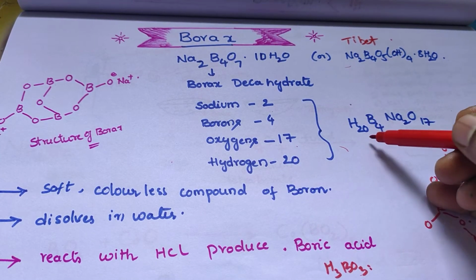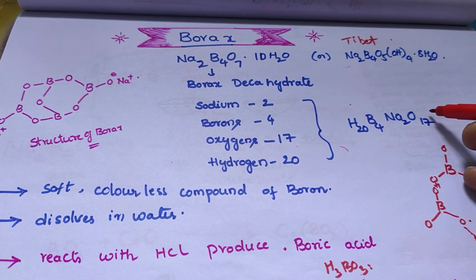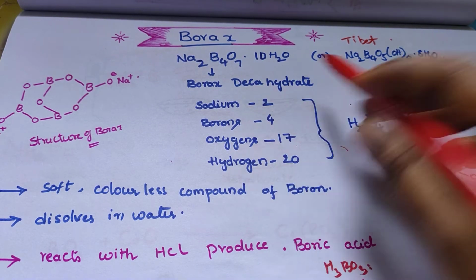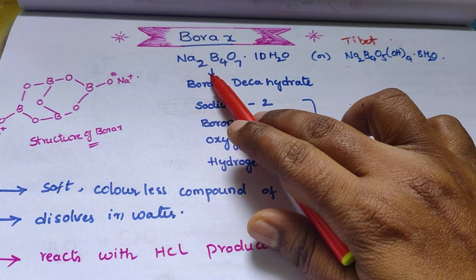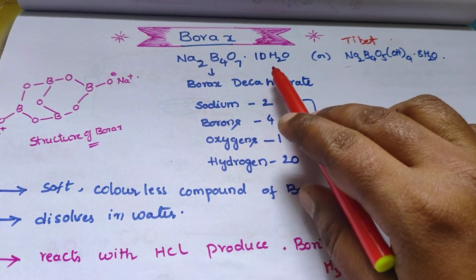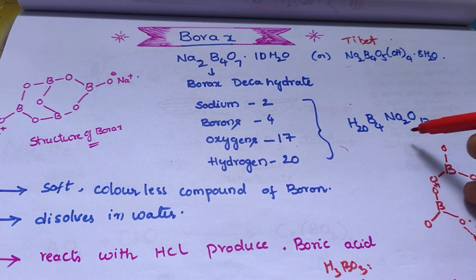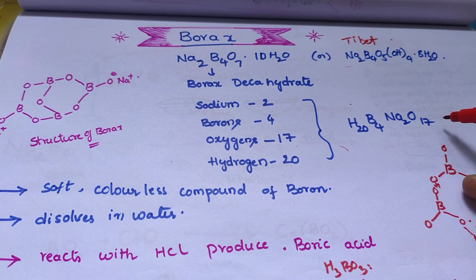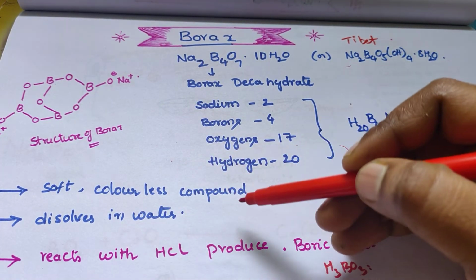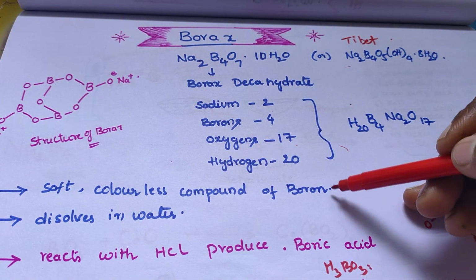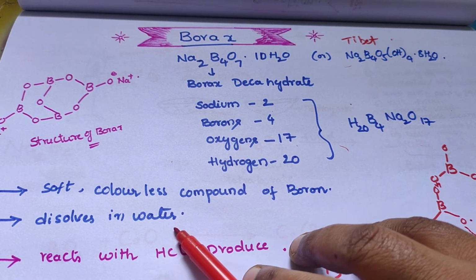These are H20B4Na2O17. This is the molecular formula of borax. What is the chemical formula? Na2B4O7·10H2O, and the molecular formula is H20B4Na2O17. Borax is a soft, colorless compound of boron, a soft powder, and it is dissolved in water.